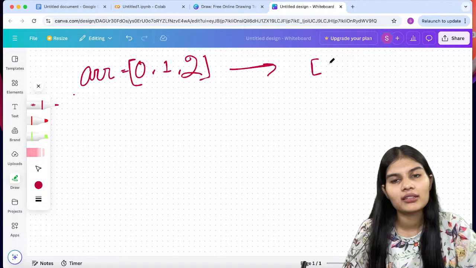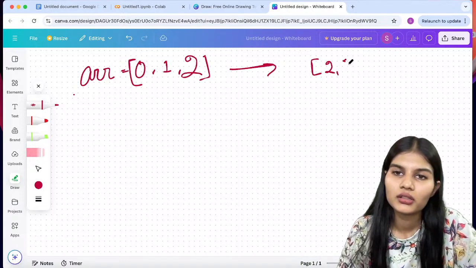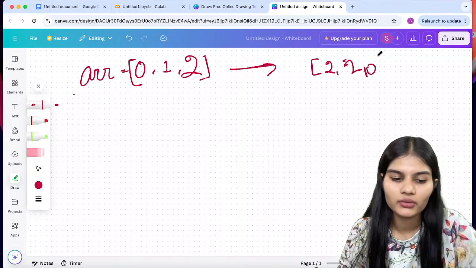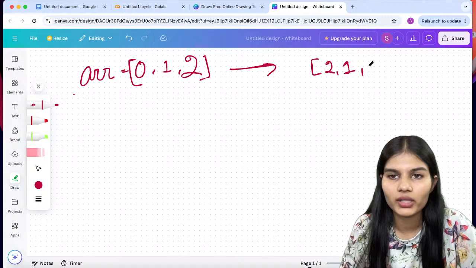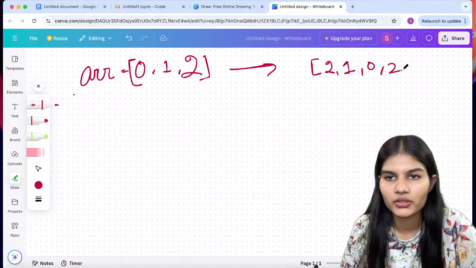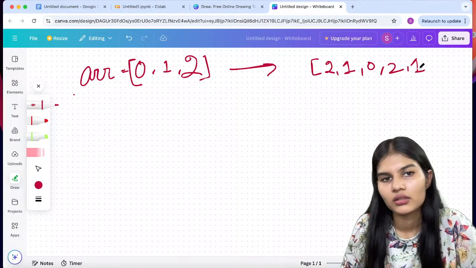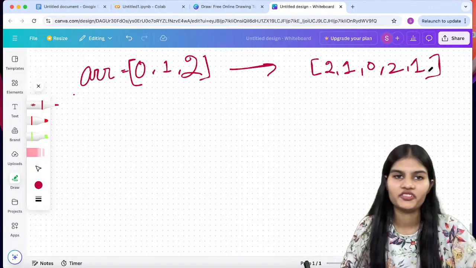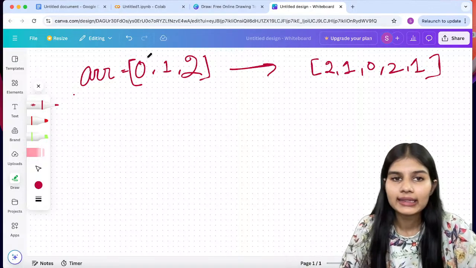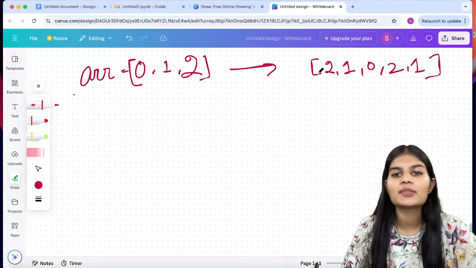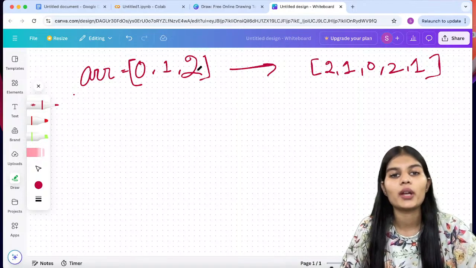And let's say I'm having another list which is like 2, 1, 0, 2, 1. I'm sorry, this might not be visible. Fine. Now I have to sort this particular array, 2 1 0 2 1, into the format of 0 1 2.